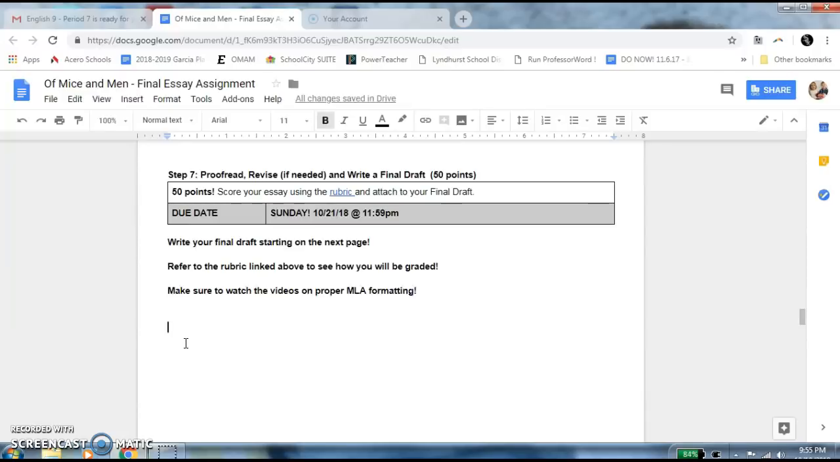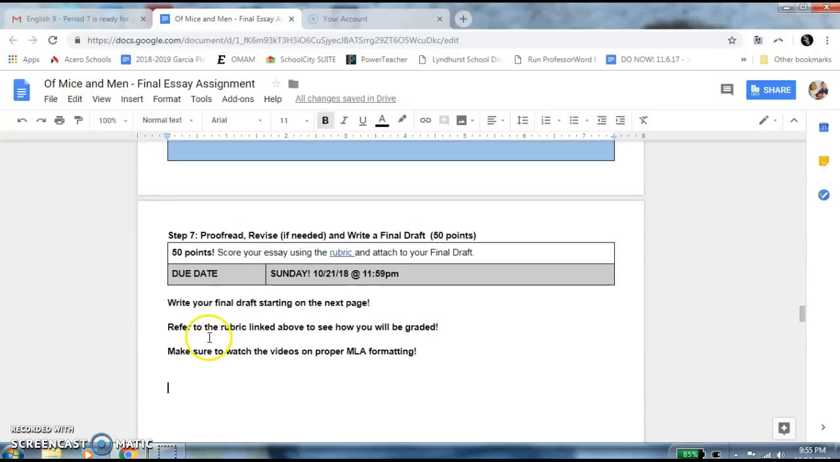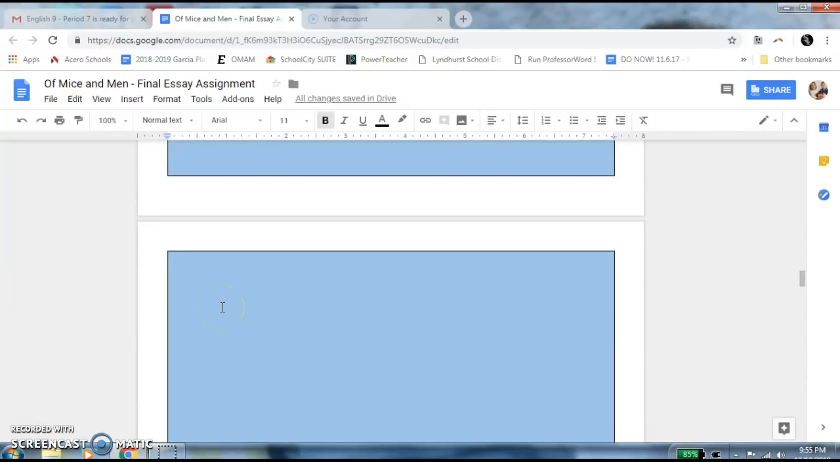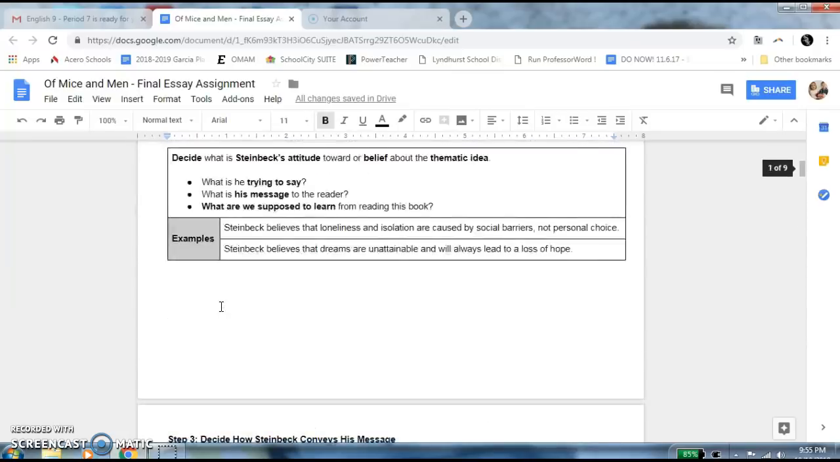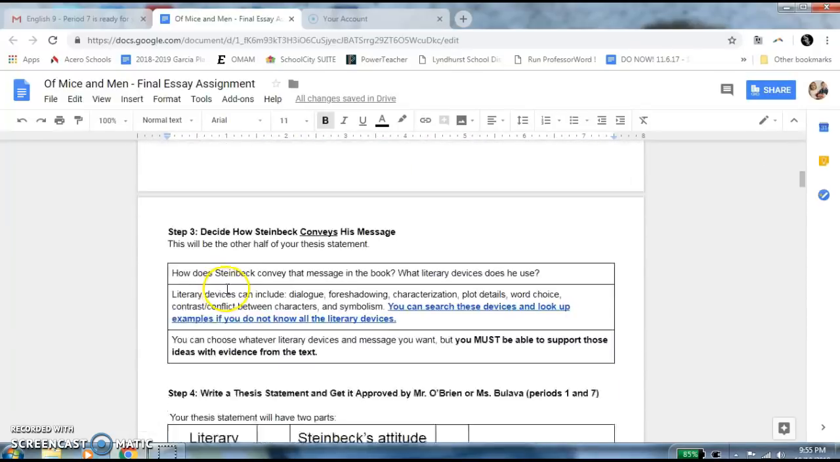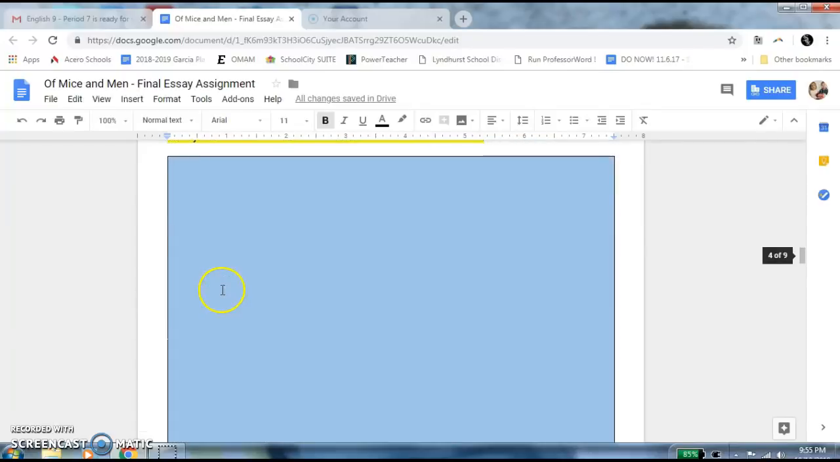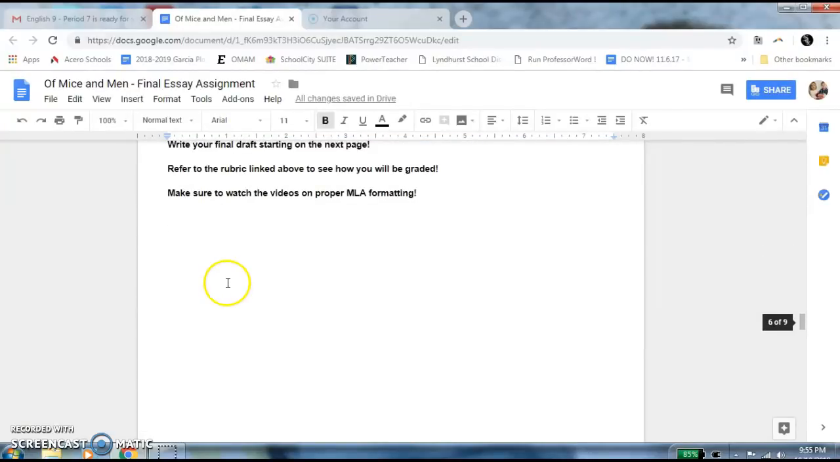It's your first big paper in English class, and let's try our best to do everything we can to show that you understood the main idea and some of the big themes in Of Mice and Men, why John Steinbeck wrote that, and how this book is still relevant and important to our world today, almost 80 to 90 years after it was written.